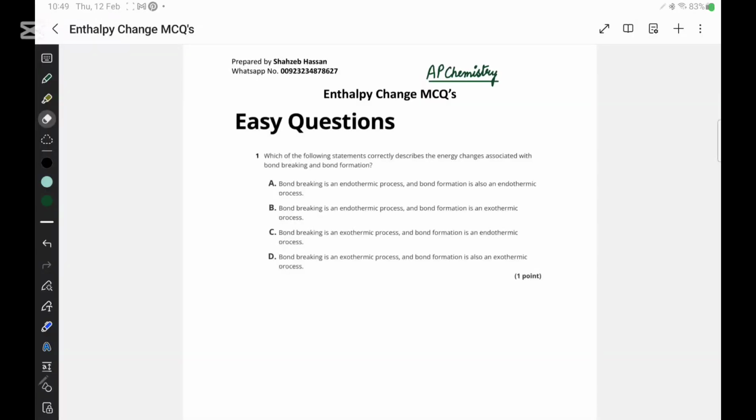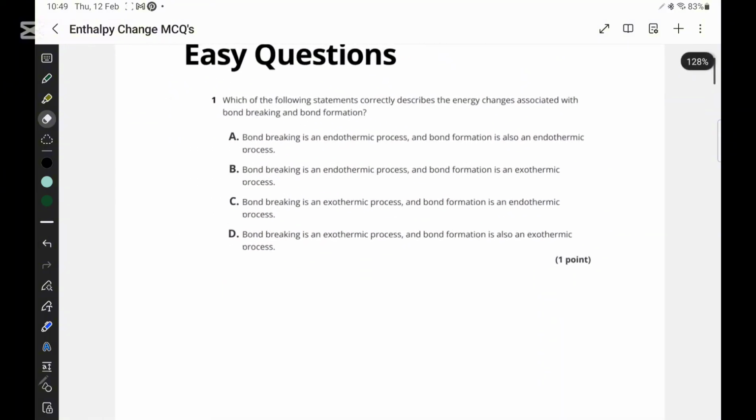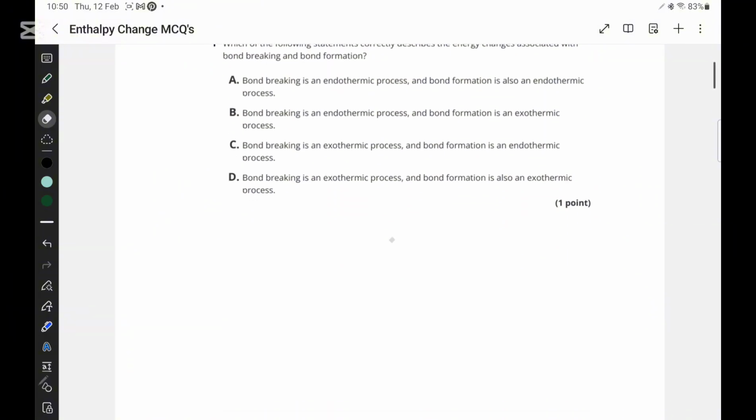In this video, we are going to attempt MCQs related to enthalpy change. The first question is: which of the following statements correctly describes the energy change associated with bond breaking and bond formation?